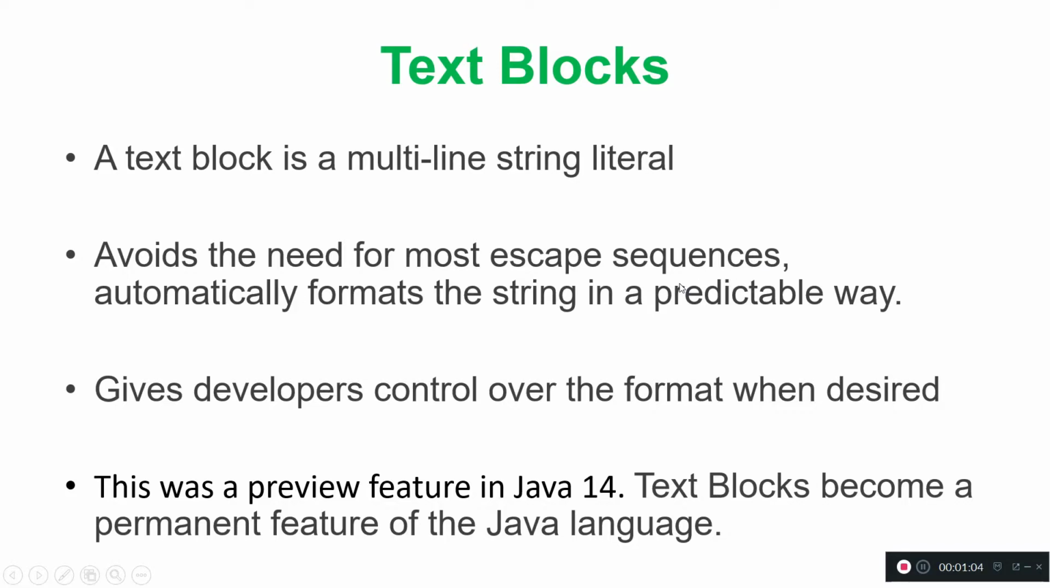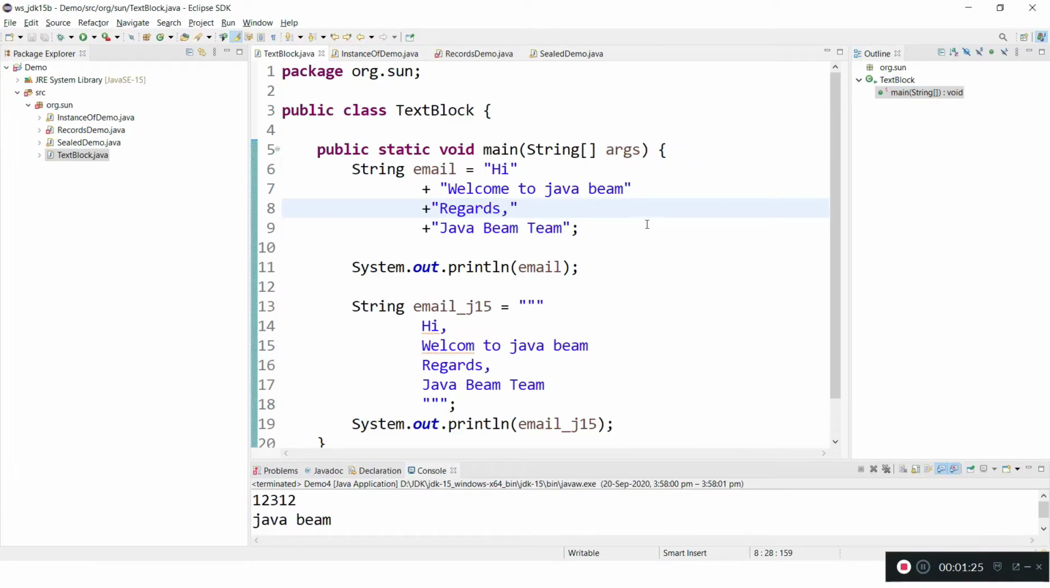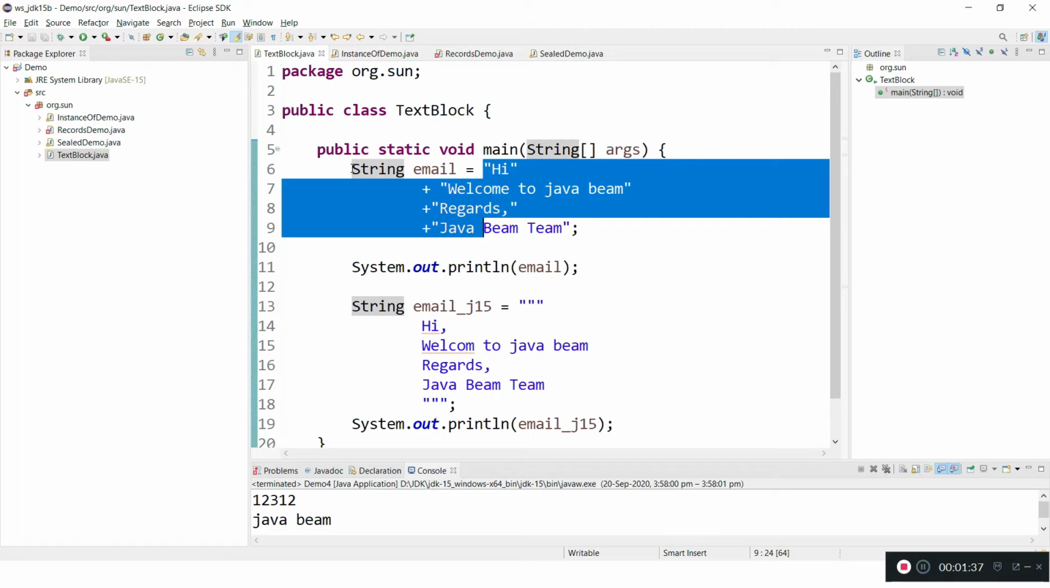So if there is any double quote or single quote, we need not keep the escape sequences, and we can avoid those and give the developer control over the format when desired. This was a preview feature in Java 14 and now it is a permanent feature in the Java language. We'll see one example in JDK 15.